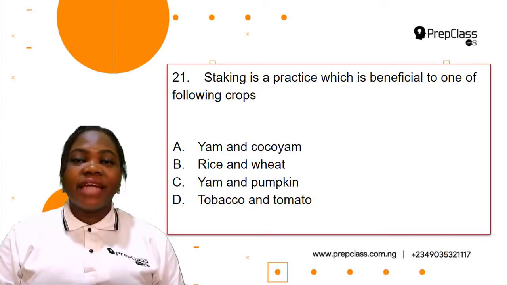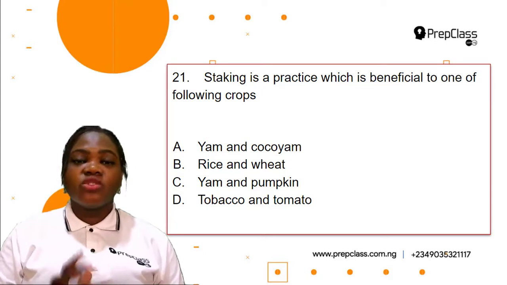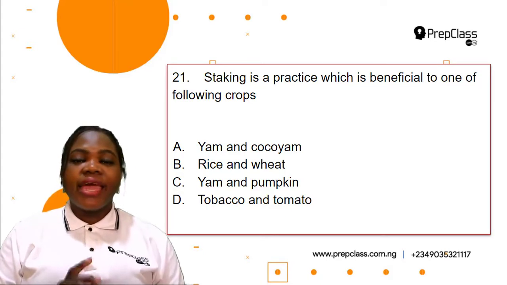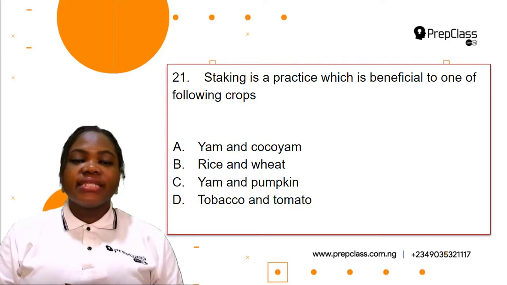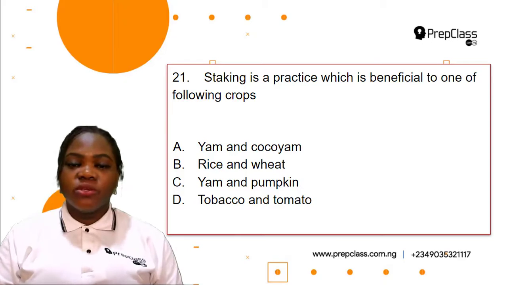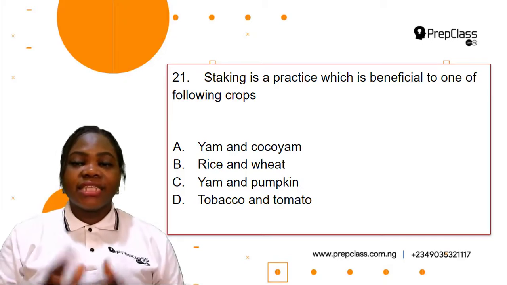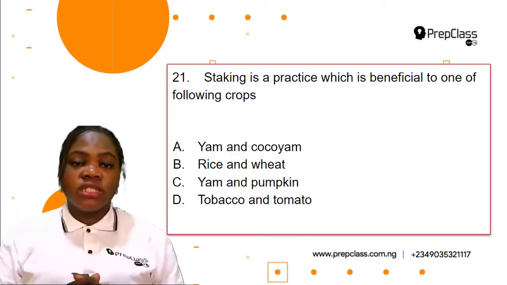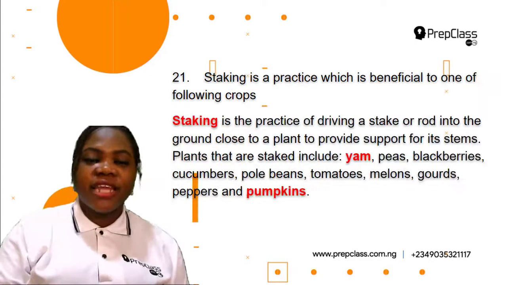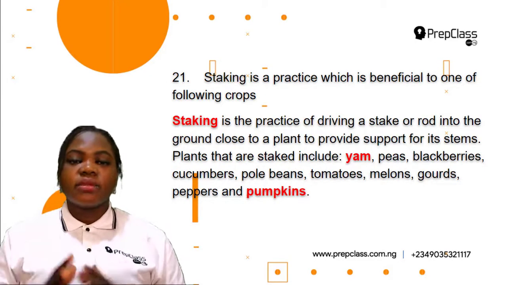So the first question in this video is question 21. Staking is a practice which is beneficial to one of the following crops: A. Yam and cocoyam, B. Rice and wheat, C. Yam and pumpkin, D. Tobacco and tomato. Staking is a practice that is beneficial to which of these crops? Let's find out the meaning of staking.